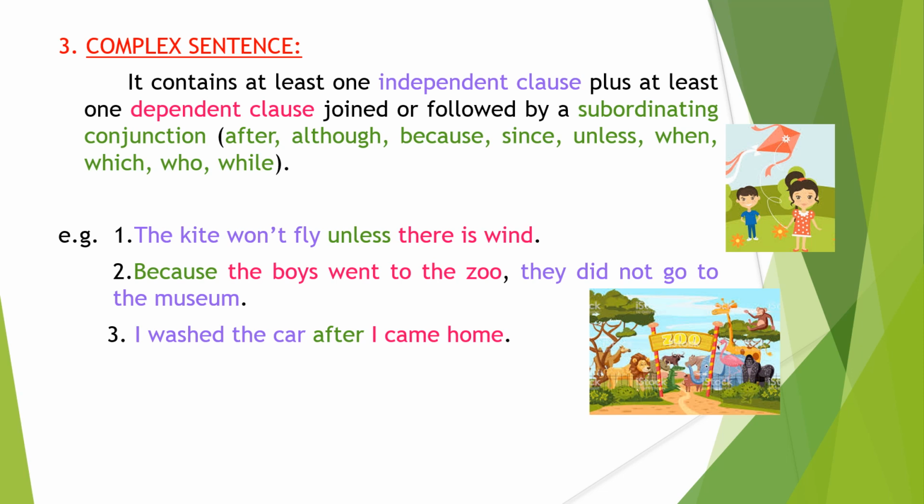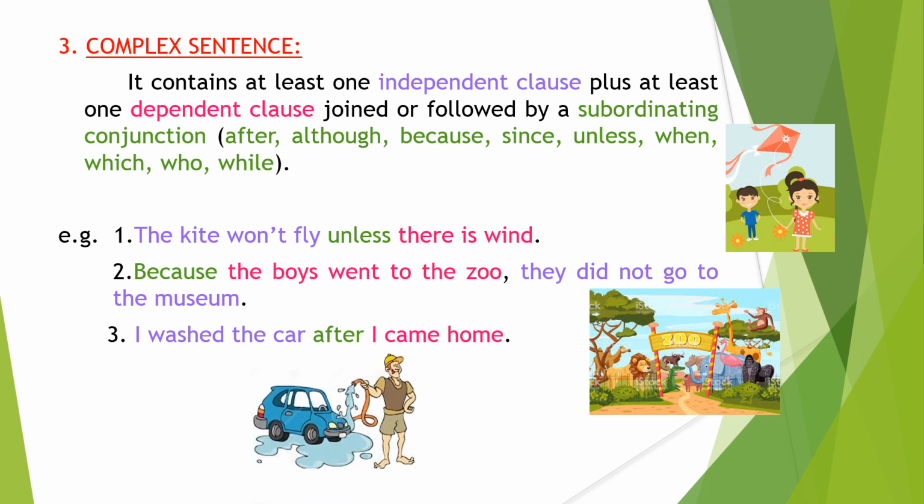Third sentence, I washed the car after I came home. I washed the car is an independent clause. After I came home is a dependent clause. So I hope you understood. This was all about the sentence and its kinds.